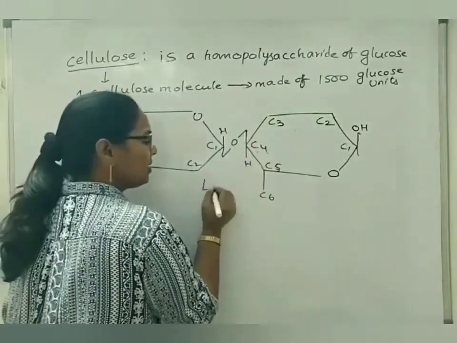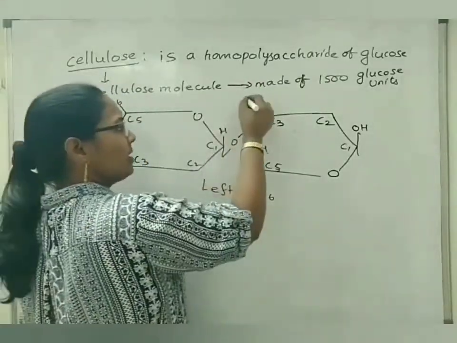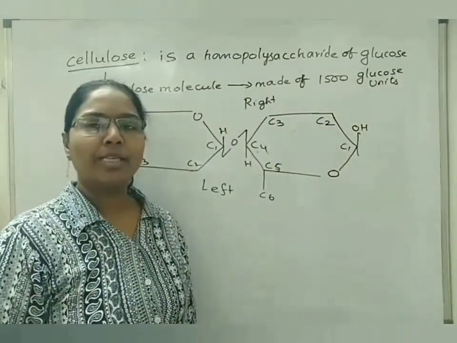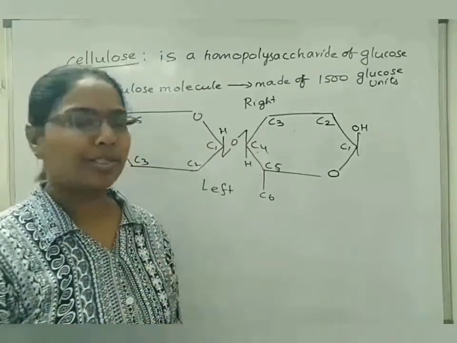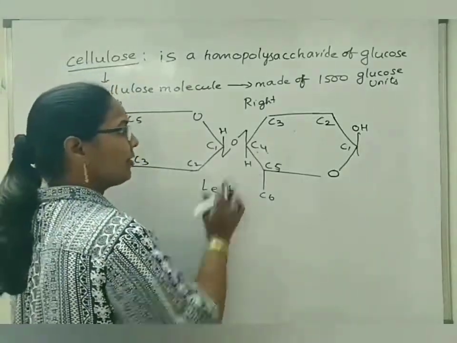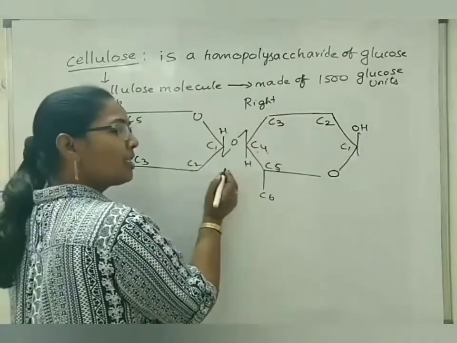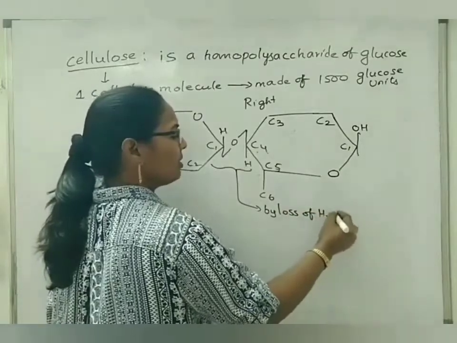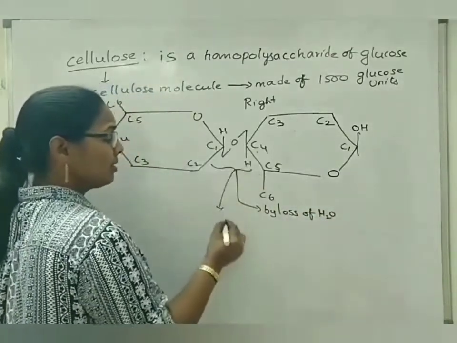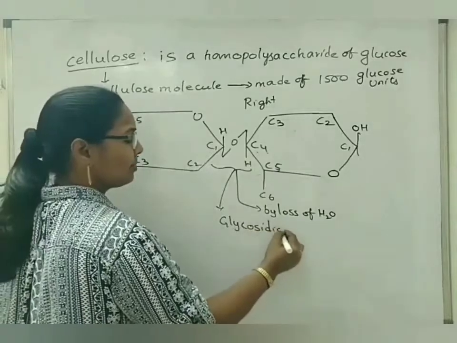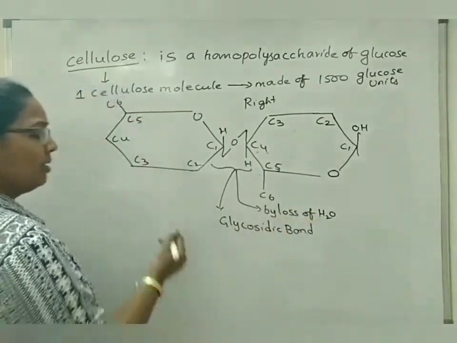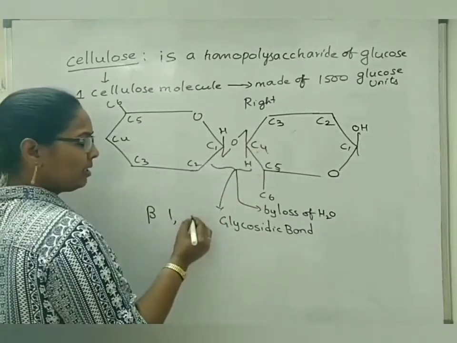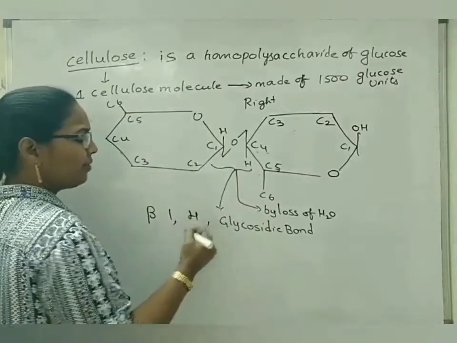If we see, this is the left side of the ring and this is considered the right side of the ring. In case of alpha 1,4, we have seen glycosidic bond formation between left side OH groups and hydrogens. But here the bond is formed between left and right side. Such bonds are formed by dehydration, by loss of a water molecule, and the bond is also called a glycosidic bond. But it is not alpha; it is beta, between carbon 1 and carbon 4 of the next upside down, downturned glucose unit: a beta 1,4 glycosidic bond.